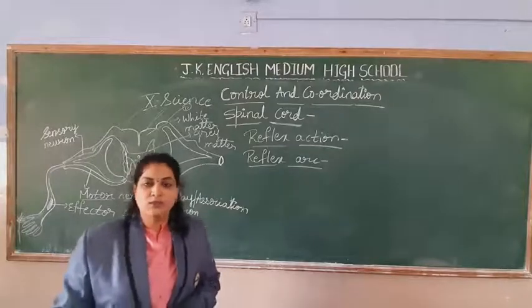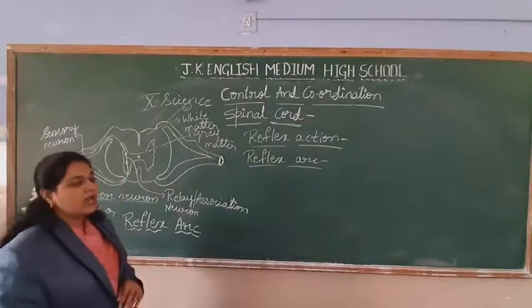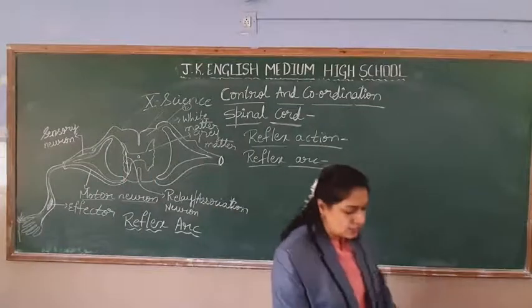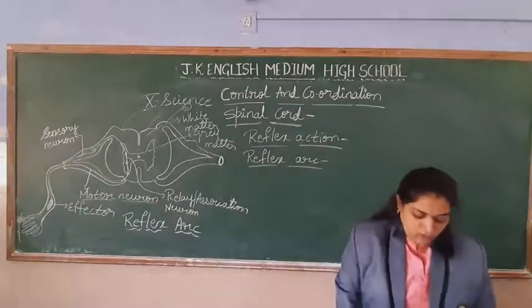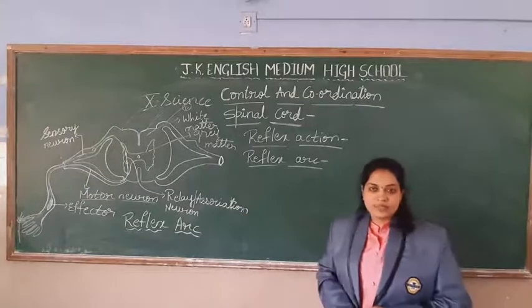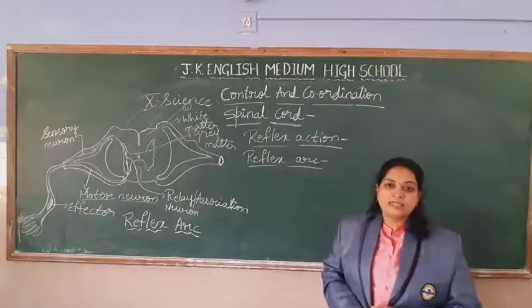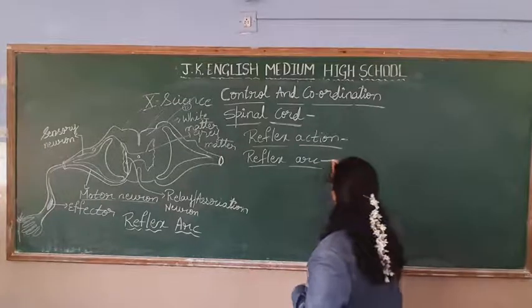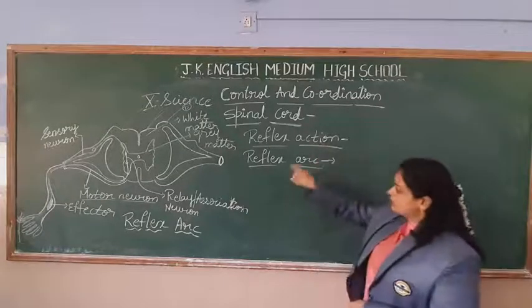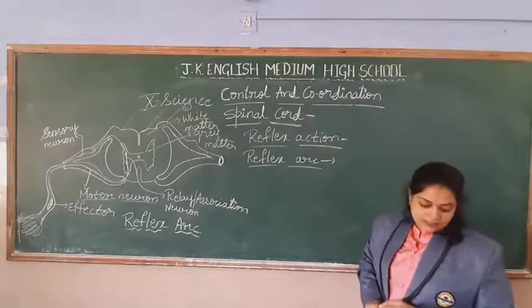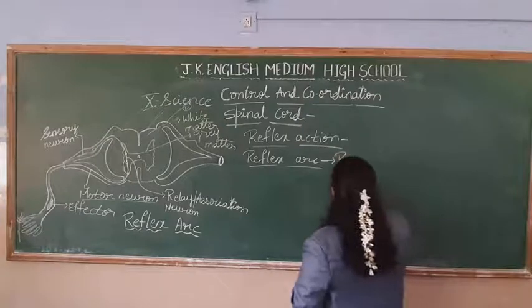Right, students? So this is called reflex action. So reflex action involves 5 parts. Just now I have explained all, one by one we will study. 5 parts are involved in a reflex action. What are all those? The reflex arc is having those 5 parts. The first one is called the receptor.